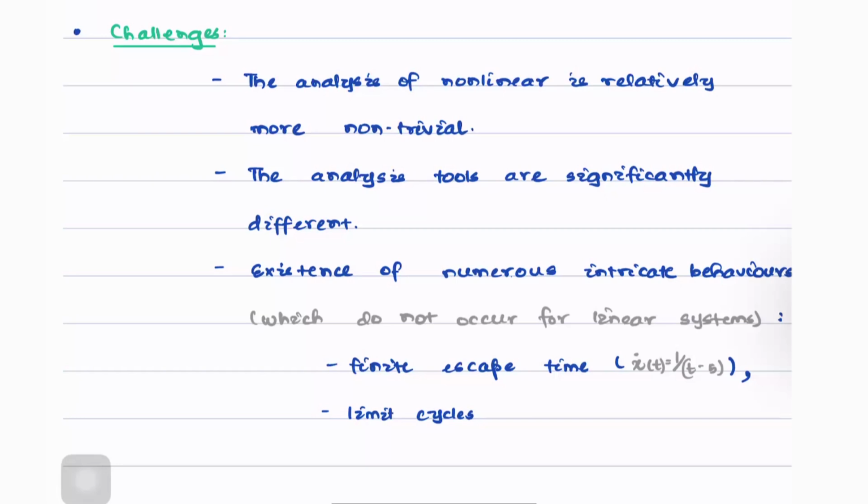However, the amplitude of the oscillation depends on the initial conditions of the system. All of you must have studied it in some basic control course, so that's why we are not going into the details of this.